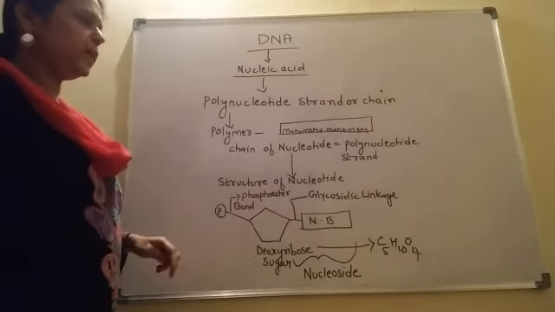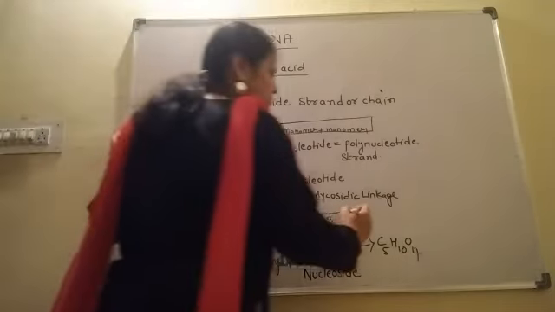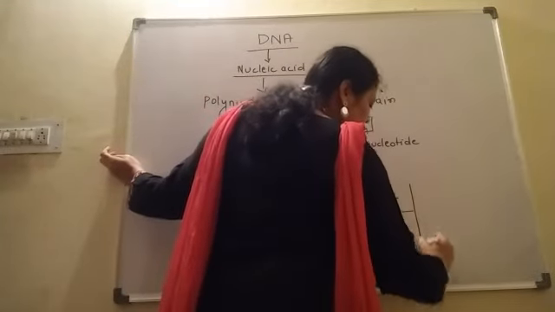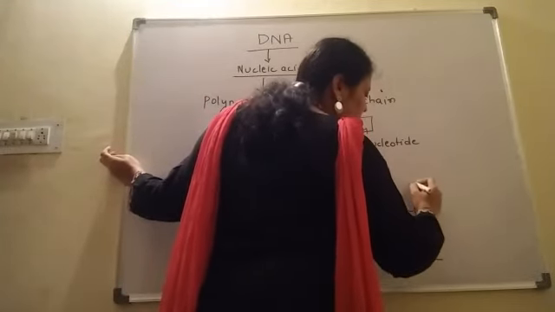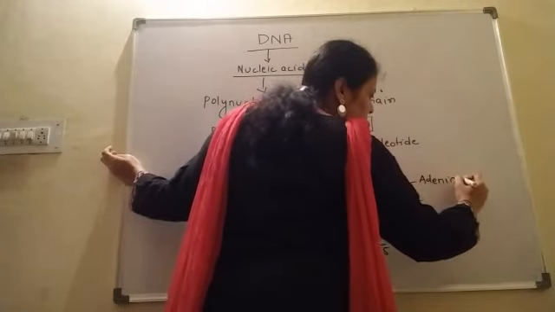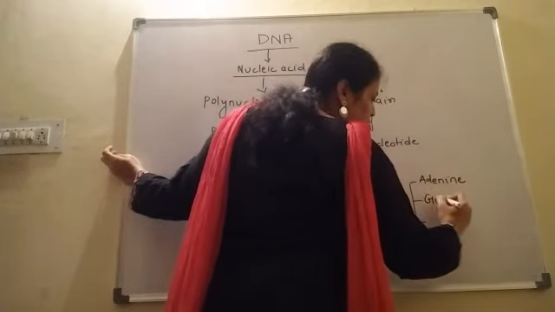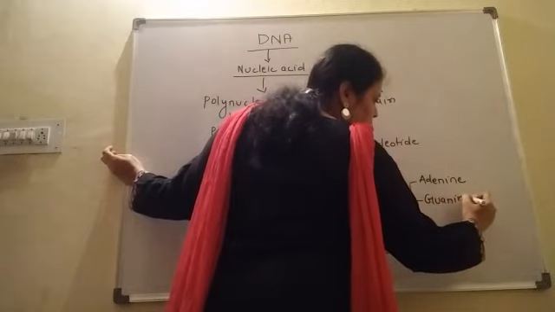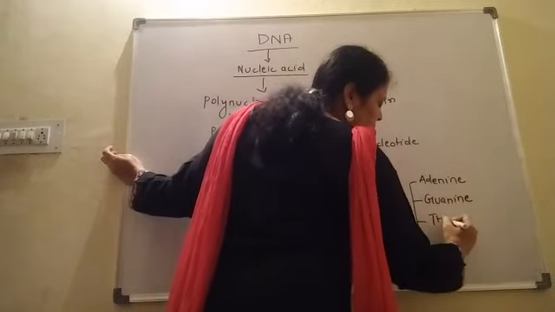Now, what are the four types of nitrogen bases present inside the DNA? DNA contains four types of nitrogen bases: adenine, guanine, thymine and cytosine.